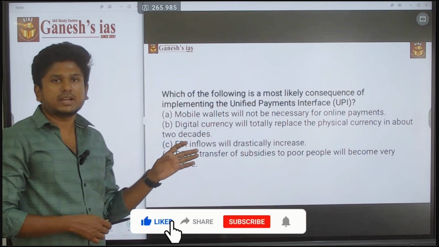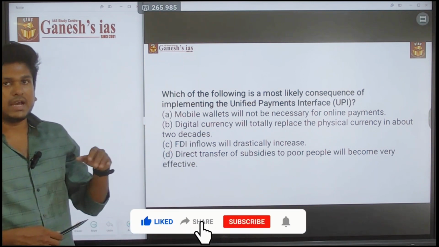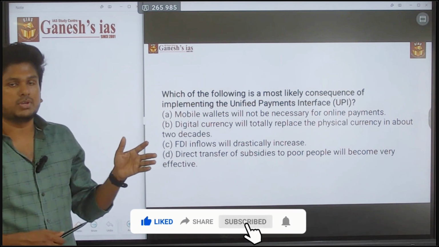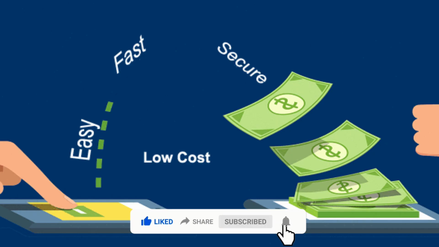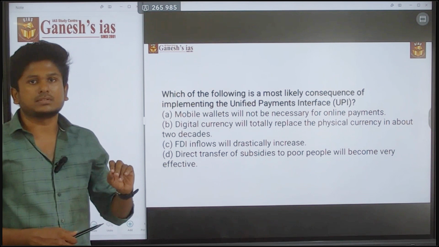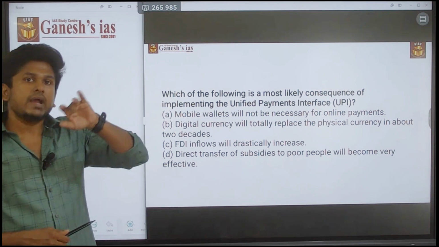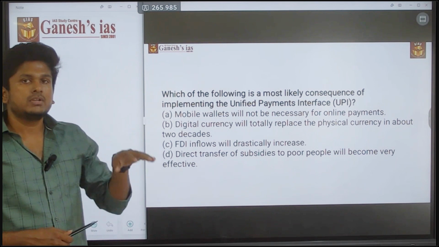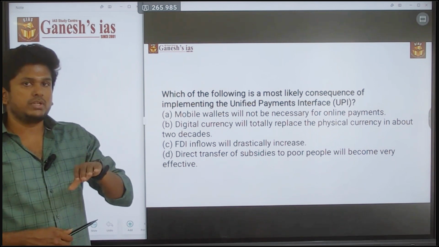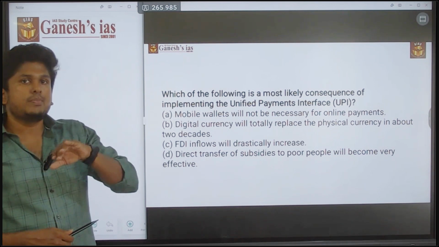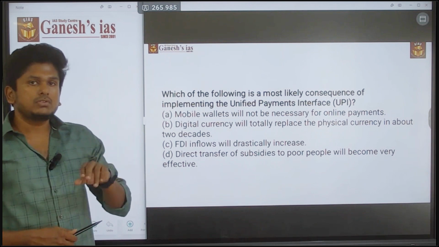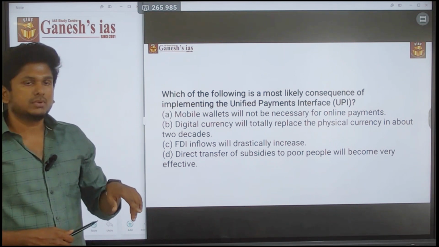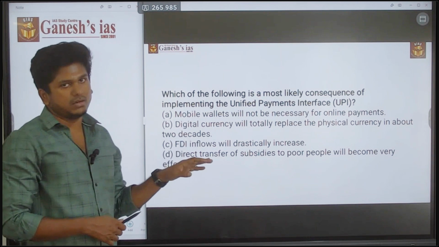In the direct benefit transfer, what the government is doing is sending the money to the bank accounts of the persons. It is a bank transfer, not a UPI transfer. The government does the direct benefit transfer through bank accounts only, not through UPI payments. So D is wrong.